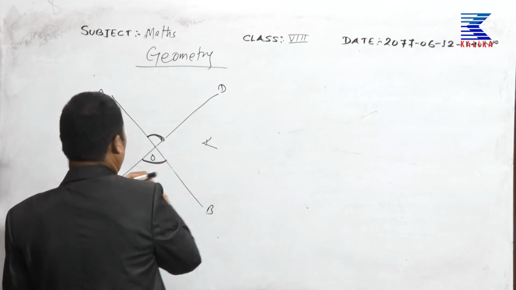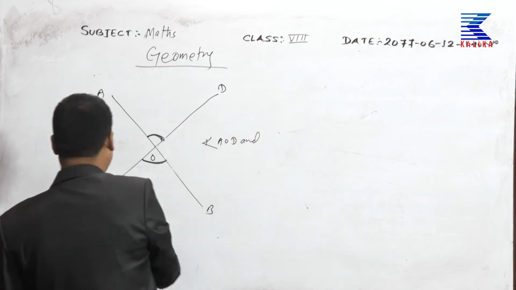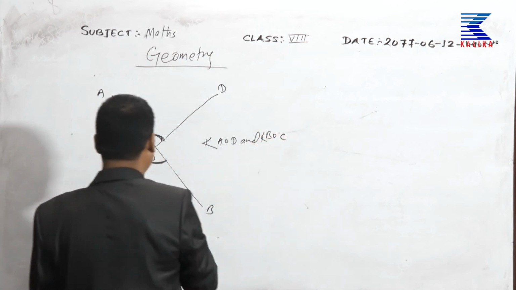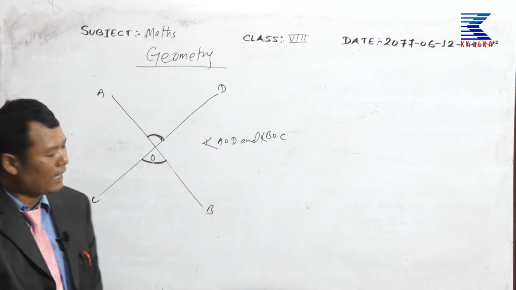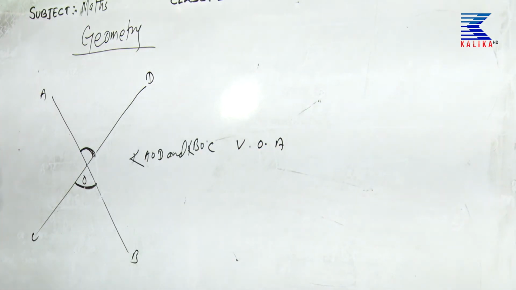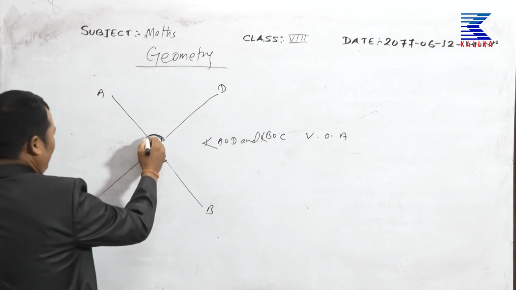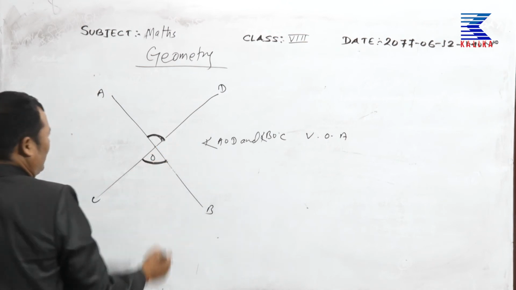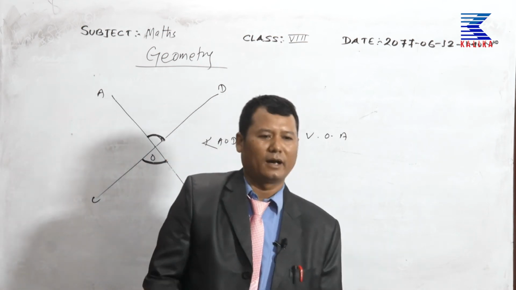Angle AOD and next, COB, BOC or COB, those are vertical opposite angles. It is VOA. It is called vertical opposite angles. They are not adjacent angles. Vertical opposite angles are always equal.